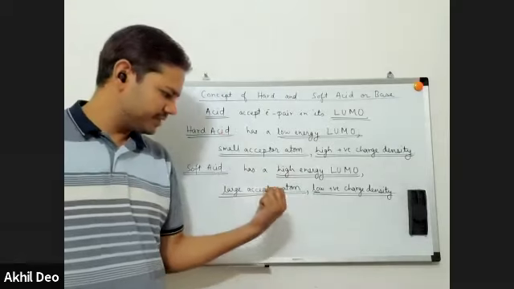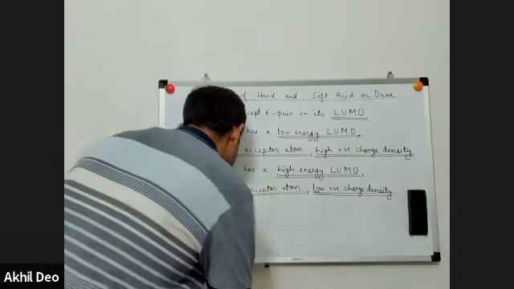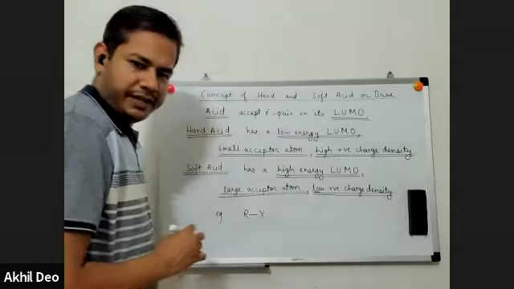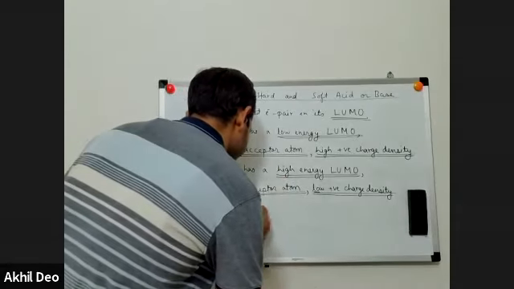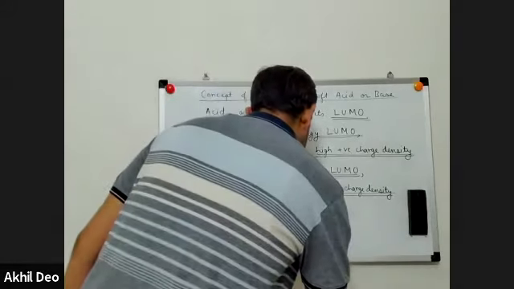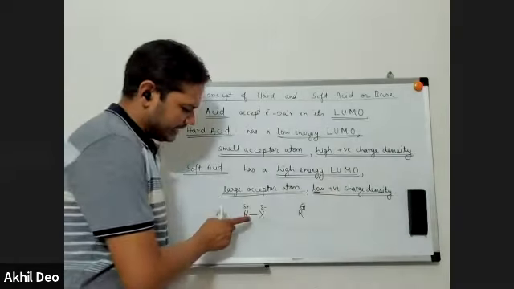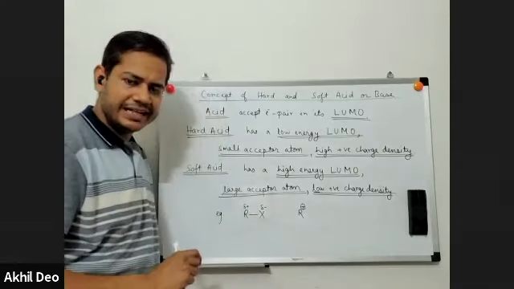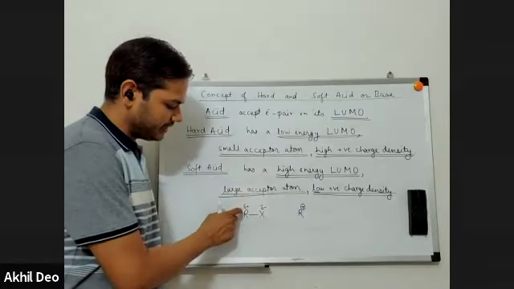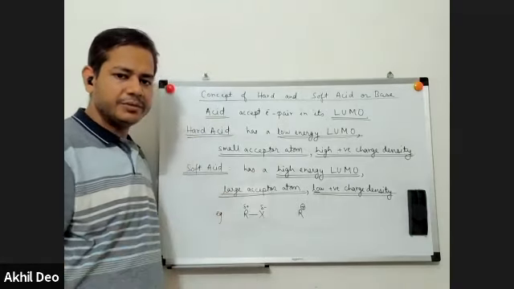Okay. Let us do some examples. Let's do some comparisons here. Let's look at some examples of hard acid and soft acid. Comparing between an alkyl halide, where the alkyl group has a partial positive charge and the halogen atom has a partial negative charge, and a carbocation, R plus. The alkyl group that is bonded to a halogen, R delta plus, behaves as an acid, as an electrophile. It is an electrophilic center, an acidic center. It tends to accept an electron pair from a nucleophile, from a Lewis base.